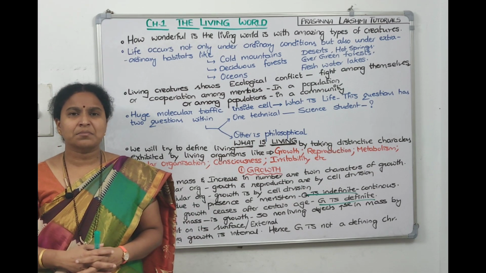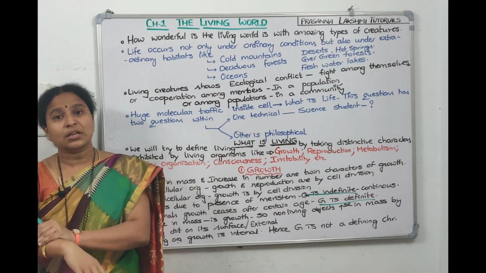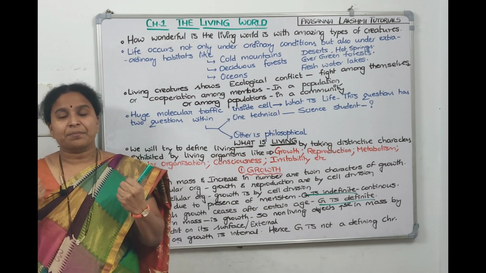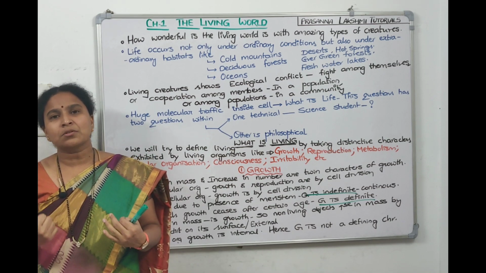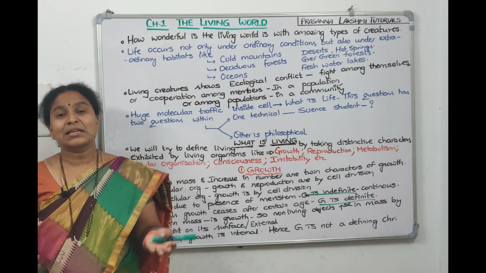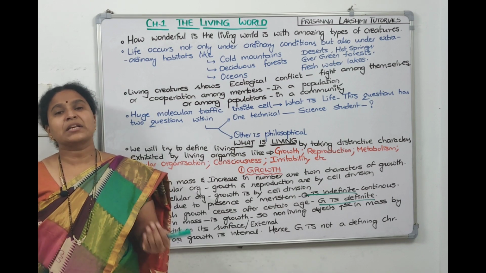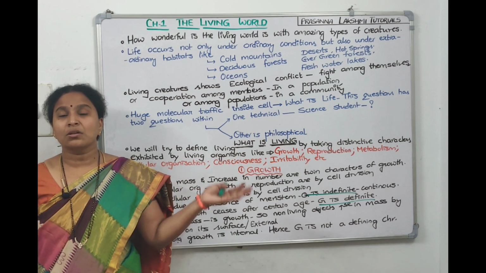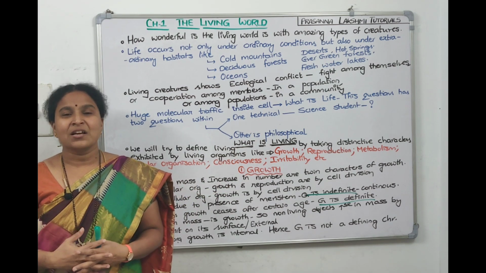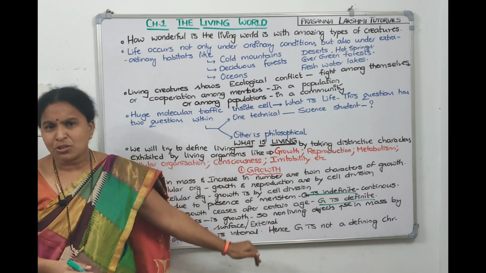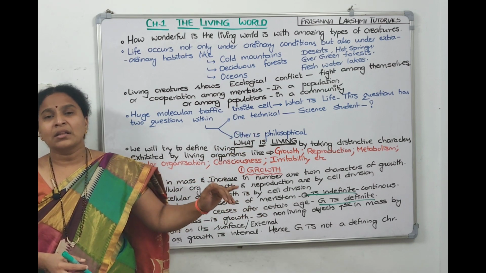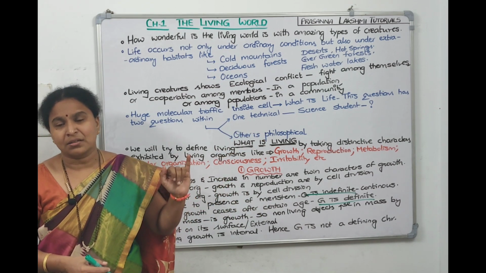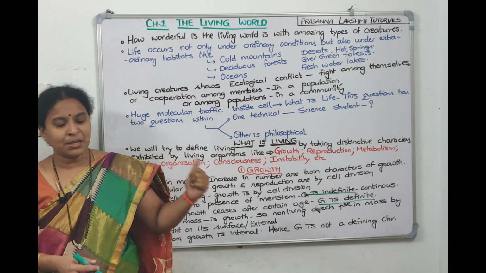But in living organisms, it's not by depositing something on a surface. It is growth from inside. Increase in mass in living organisms is from inside, means we exhibit internal growth. Whereas non-living things exhibit growth by depositing on the outer surface, which is called external growth. So we have discussed all the characteristics of growth, and we conclude that growth cannot be a defining character, because non-living things also exhibit growth.